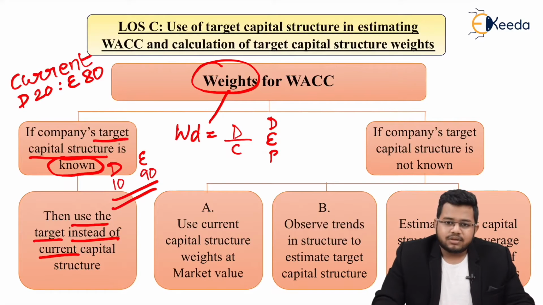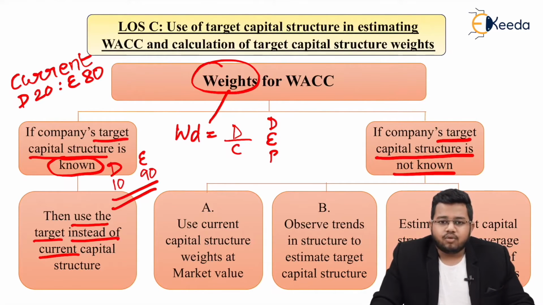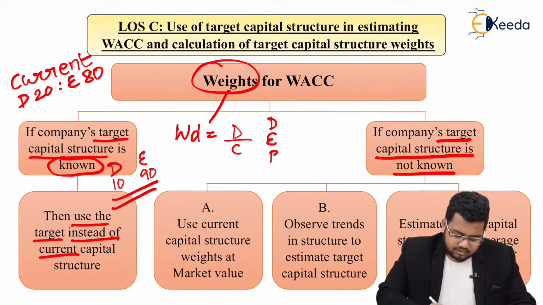But the problem arises in the second case: the company's target capital structure is not known. Now I don't know the company's target capital structure. Quite possibly I am an outsider. Capital budgeting is done by the company, but even an analyst can try to value the company using a discount rate. If I am an analyst external to the company, quite possibly I don't know the target capital structure of the company. So I have three methods, alternatives A, B or C.